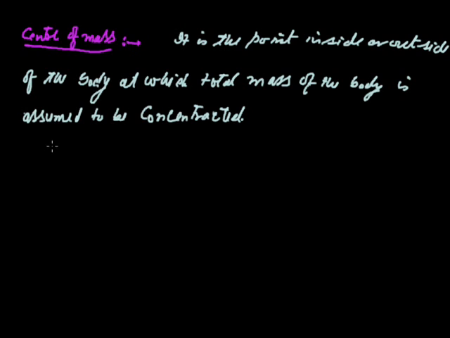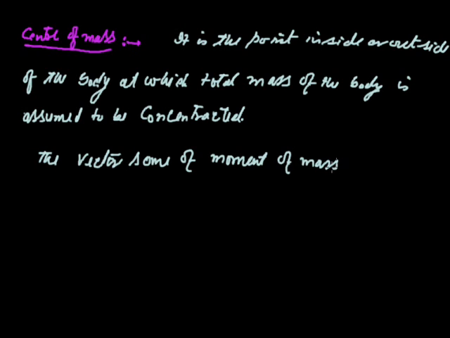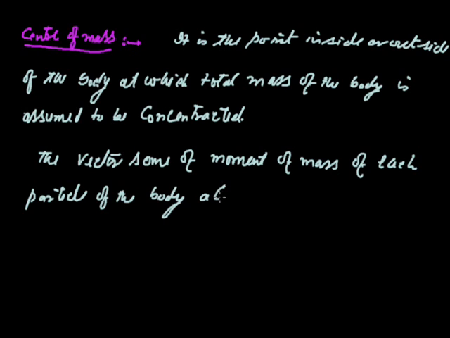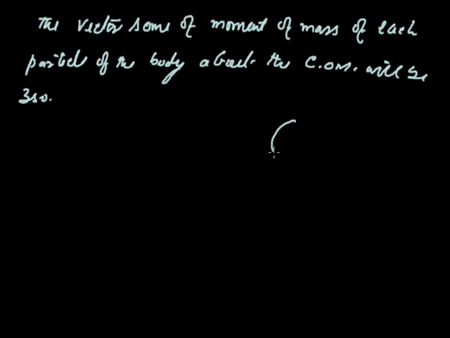On the other hand, we can also explain that the vector sum of moment of mass of each particle of the body about the center of mass will be 0. For example, this is any object.